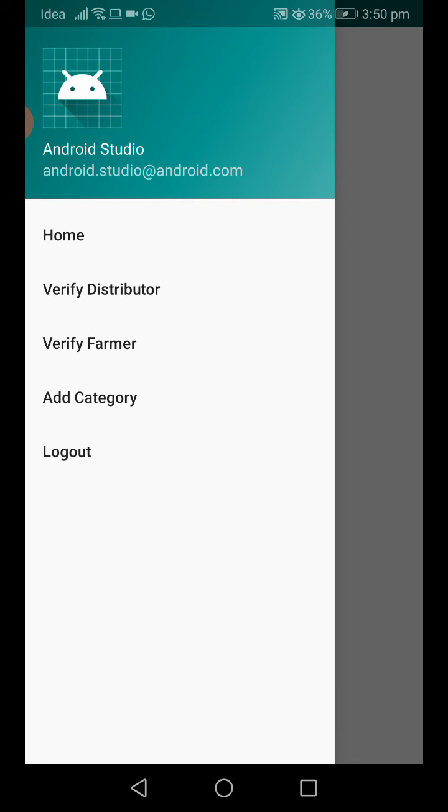The same goes for verify farmers. After registration, the distributor and farmer don't have permission to log in to their application. They wait for admin activation. If the admin activates the distributor and farmer, then only do they have permission to log in to their application.